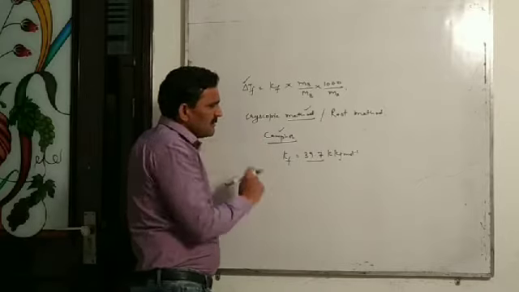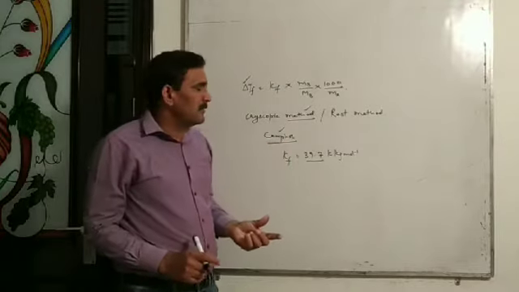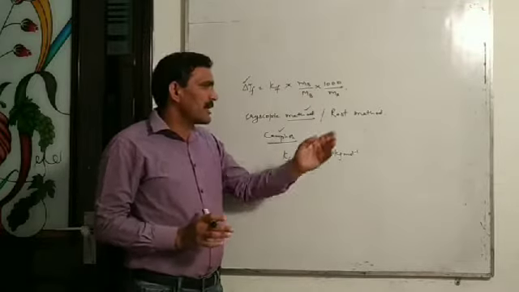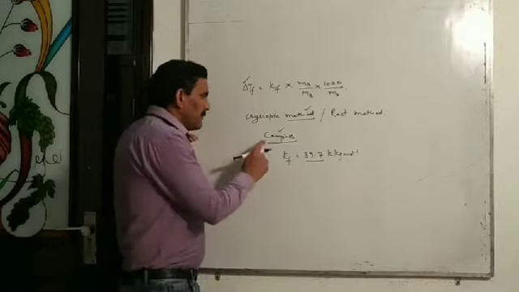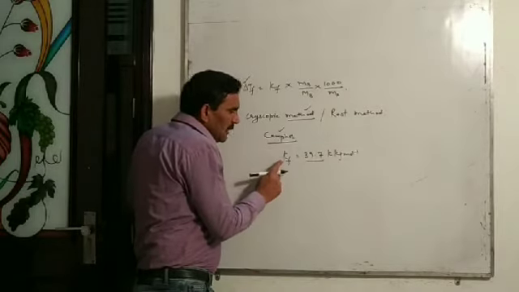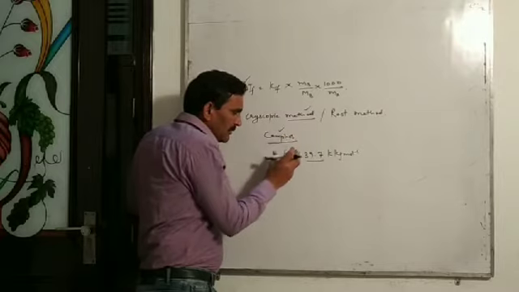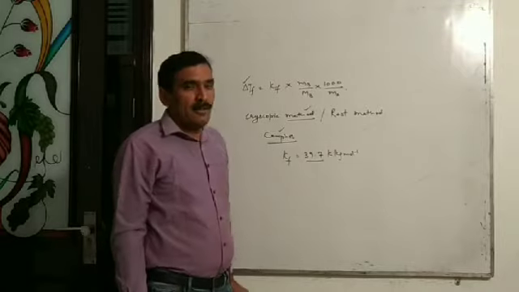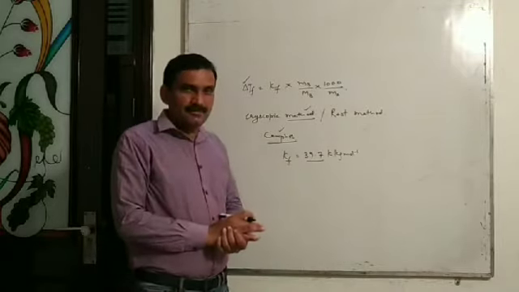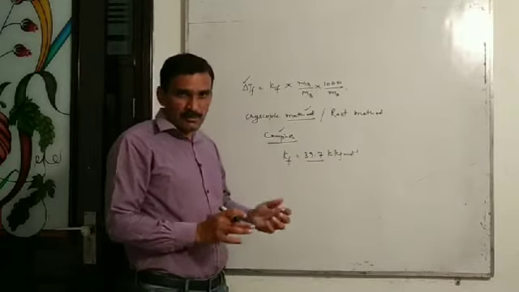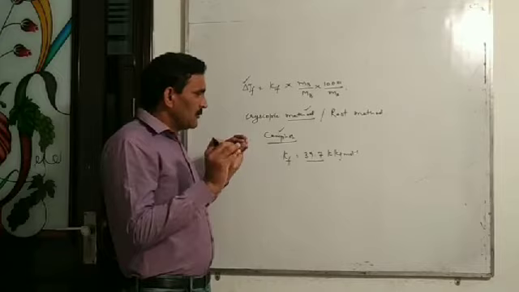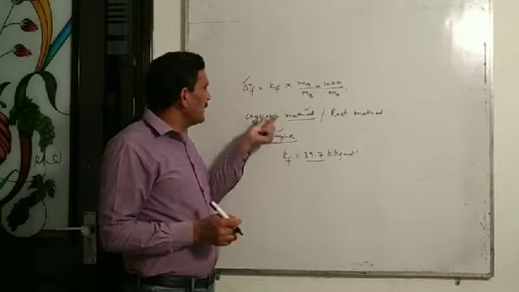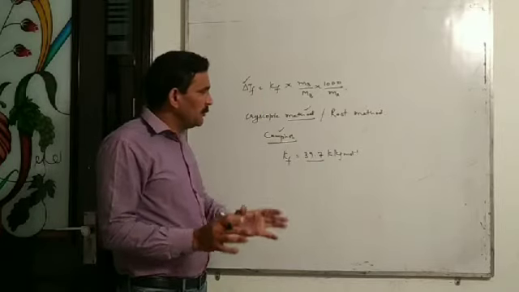Here one question is generally asked: why is camphor preferred while measuring the molecular mass of a non-volatile solute by the cryoscopic method or in the Rast method? Camphor is preferred as a solvent because the molar depression constant or cryoscopic constant of camphor is very high, that is 39.7 Kelvin kilogram per mole, and due to the higher value of Kf, there will be more depression in freezing point of the solution even if a small amount of solute is dissolved in camphor, and that high depression in freezing point of the solution is easy to measure.